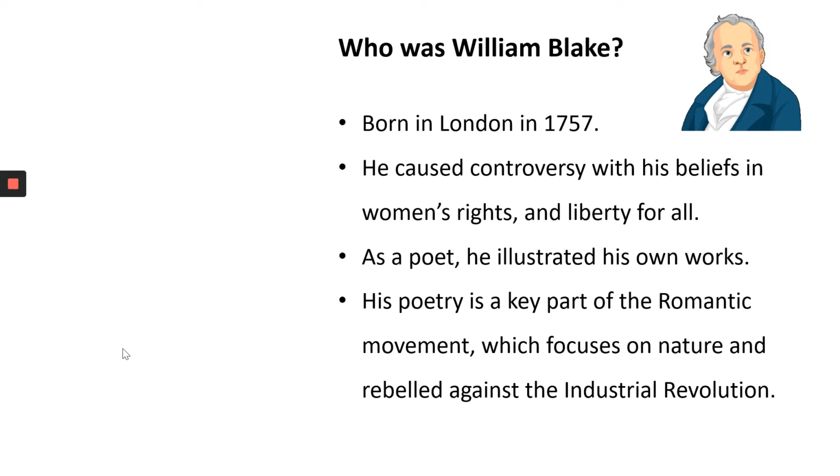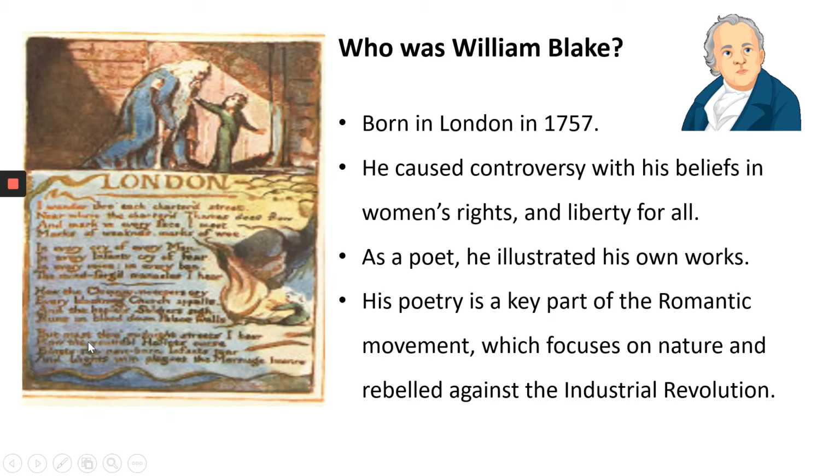He was a big believer in women's rights, which was unusual during the 18th century. And he believed in liberty for all. He believed everybody should be free. And this was a time when things like slavery still very much existed. As a poet, he illustrated his own works. There's an example here of the poem London where Blake himself came up with the illustration.